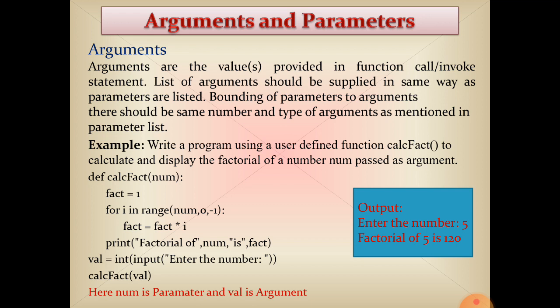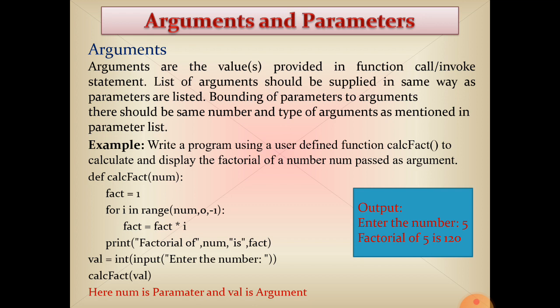Inside the function, after the loop, outside of the loop, we print the factorial value. The last line of the function is the print statement. Okay. Then we have called the function. We have taken a variable val equal to int input, enter the number. Suppose we have entered 5. Val will take 5, and val is passed as an argument to the function calcfact.